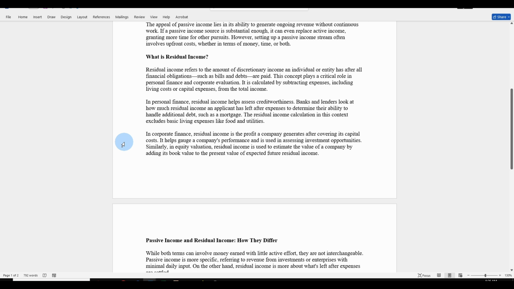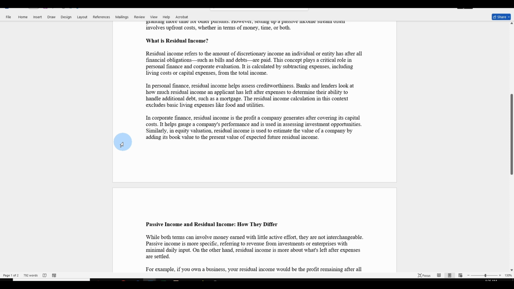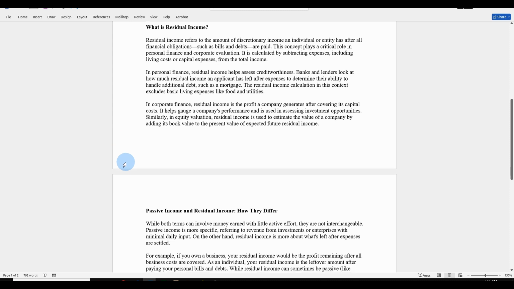In corporate finance, residual income is the profit a company generates after covering its capital costs. It helps gauge a company's performance and is used in assessing investment opportunities. Similarly, in equity valuation, residual income is used to estimate the value of a company by adding its book value to the present value of expected future residual income.